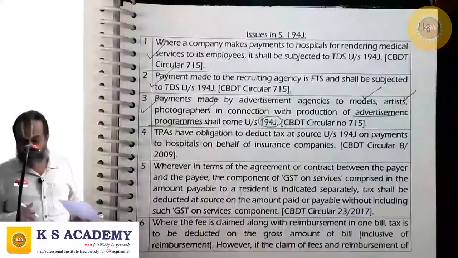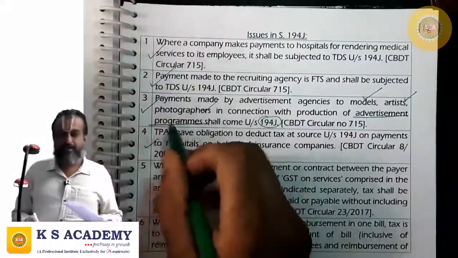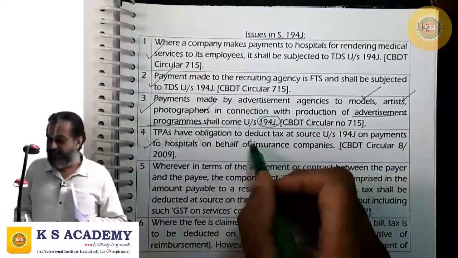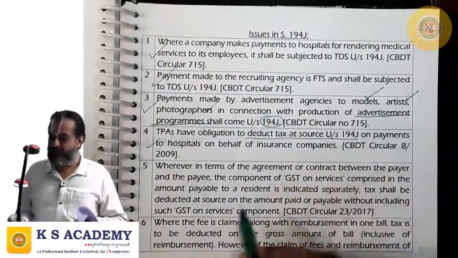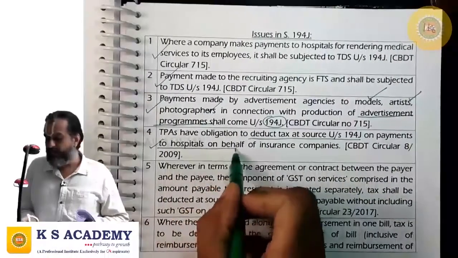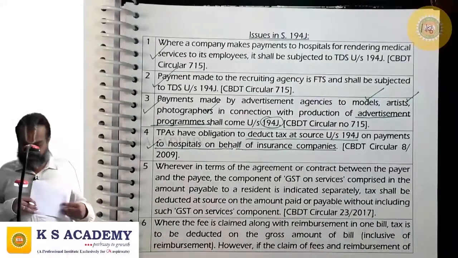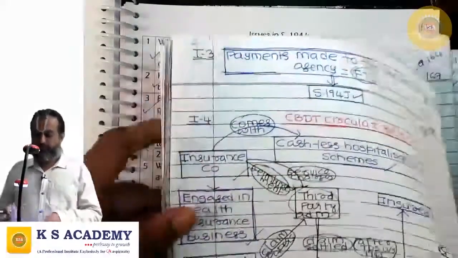This is what is given here. Third party administrators, TPAs, have the obligation to deduct tax at source under 194J on payments made to hospitals on behalf of the insurance company. That you need to note.